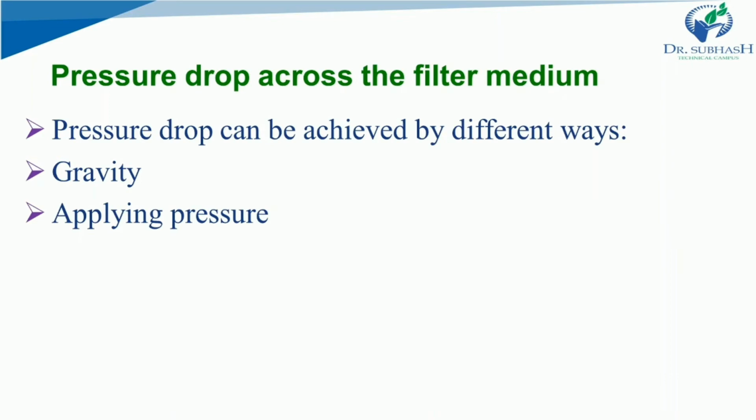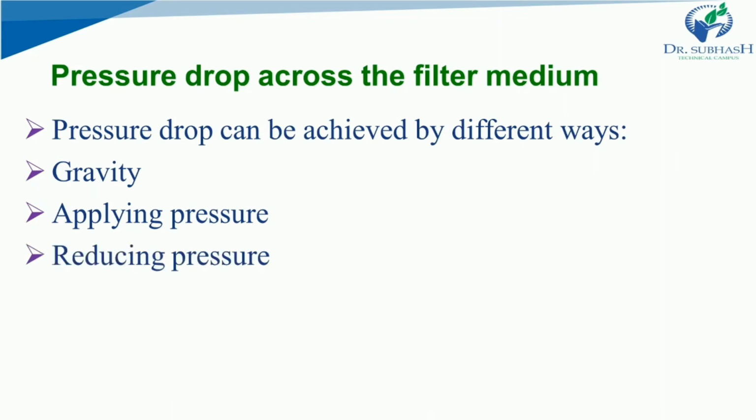However, in early stages of filtration, pressure difference should be less. This is to prevent the pores of filter medium from clogging or plugging, which subsequently increases resistance to the flow. So it is a way to get a pressure drop, but sometimes it can create problems like clogging and plugging, so you need to be careful, right?